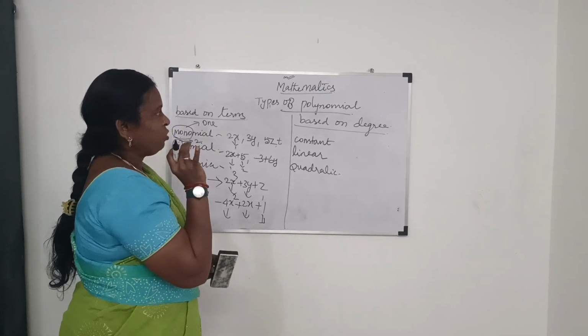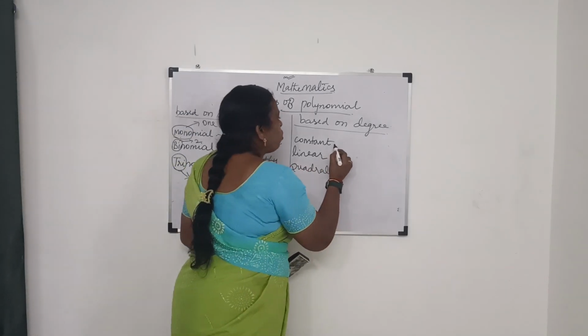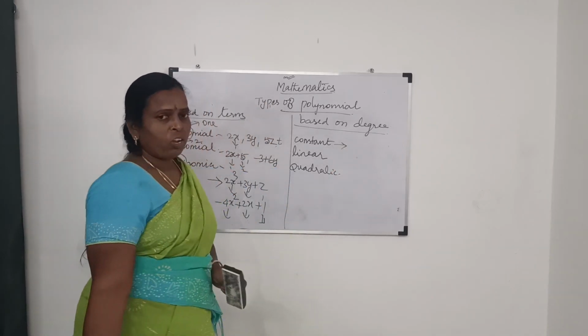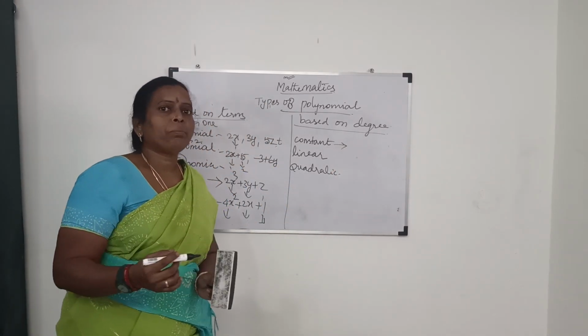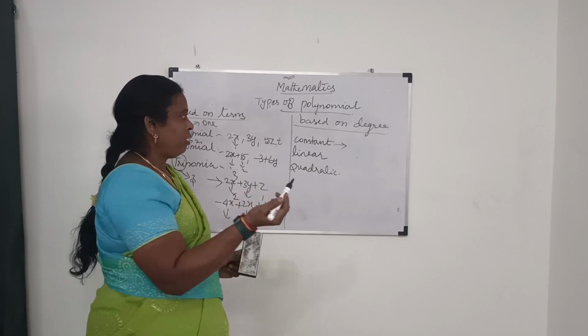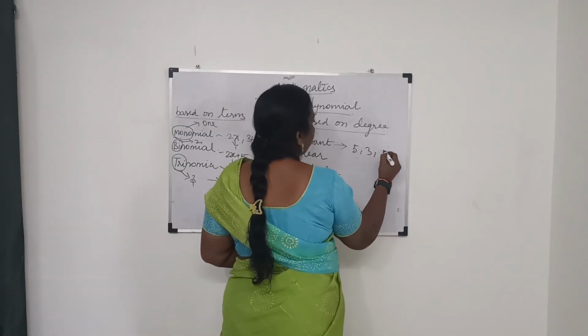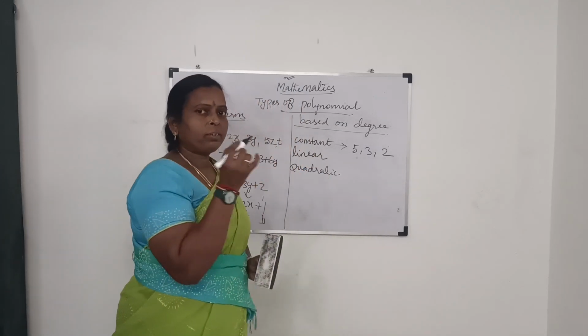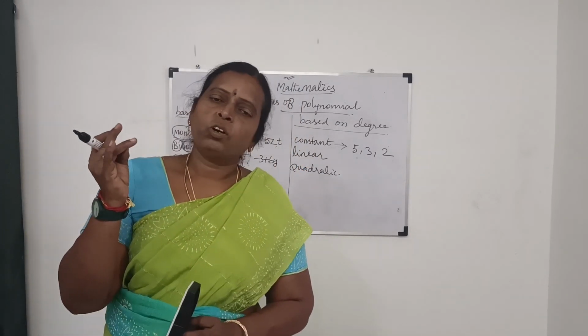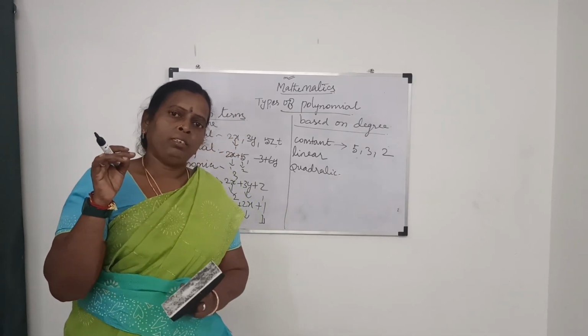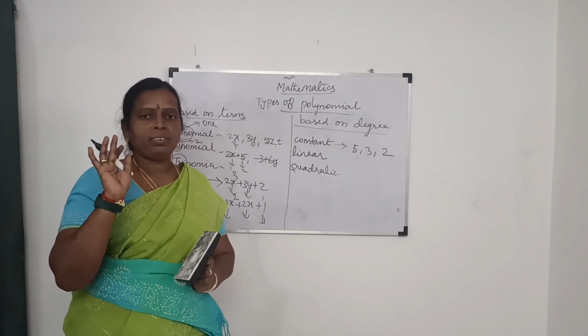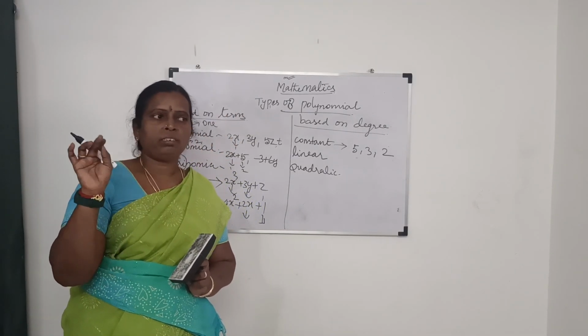The next is based on the degree. There's the constant polynomial. Constant means only a number. There is no power. So constant means 5, 3, 2. We have already learned about variables and constants. A number has no powers here, it has a zero.